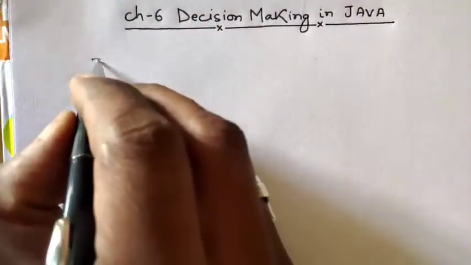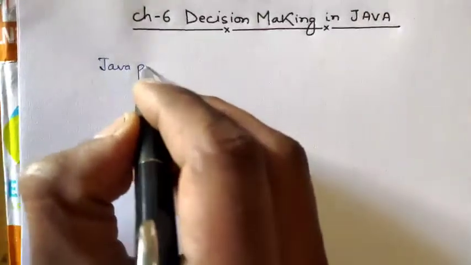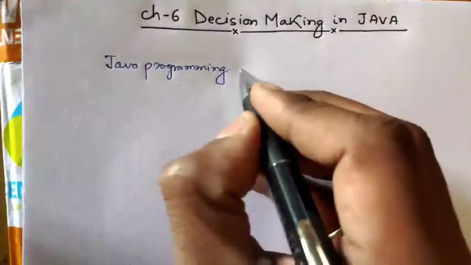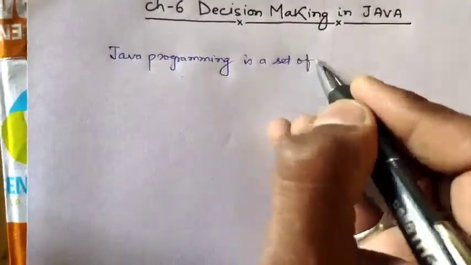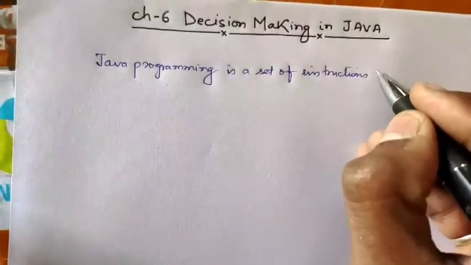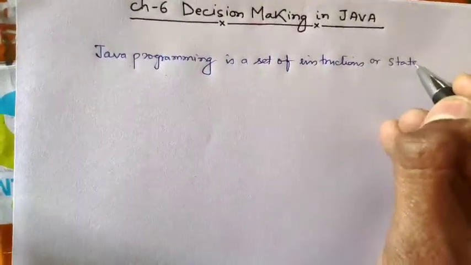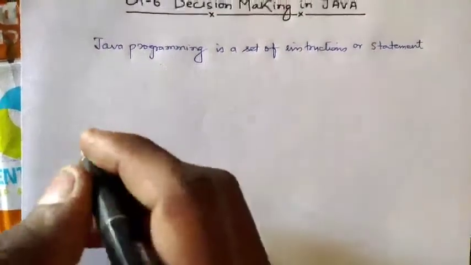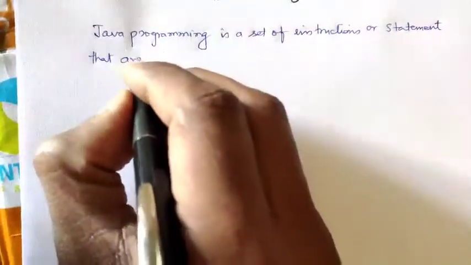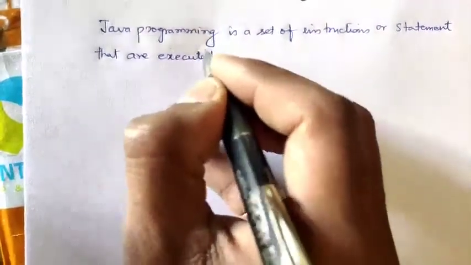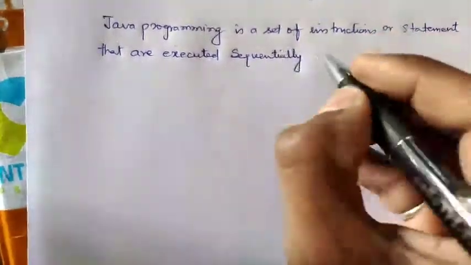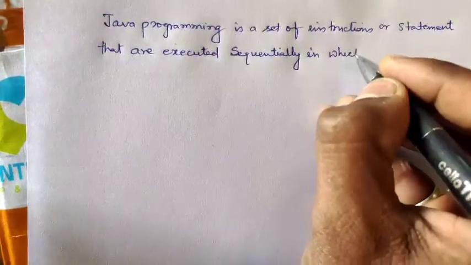Java programming is a set of instruction or statement that are executed sequentially in which they appear.